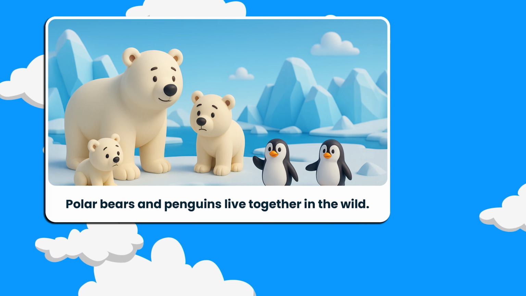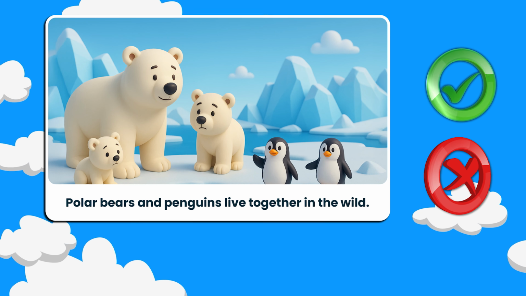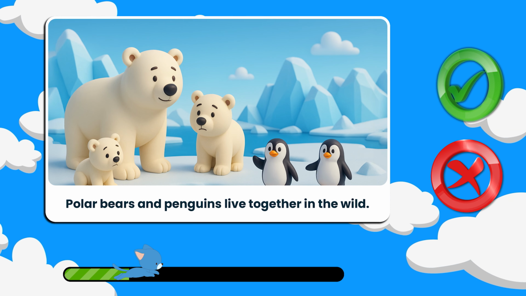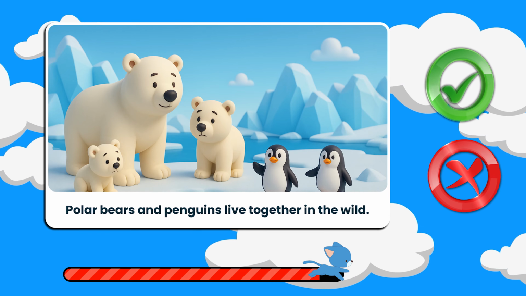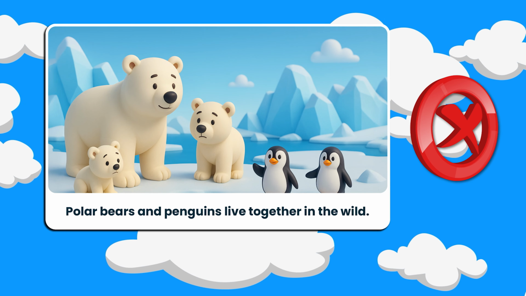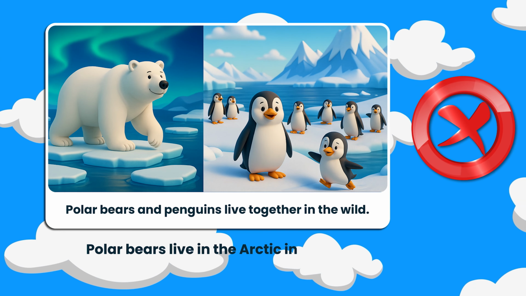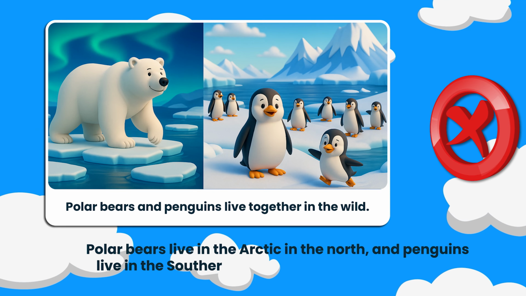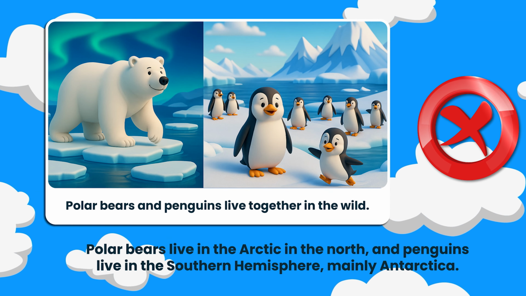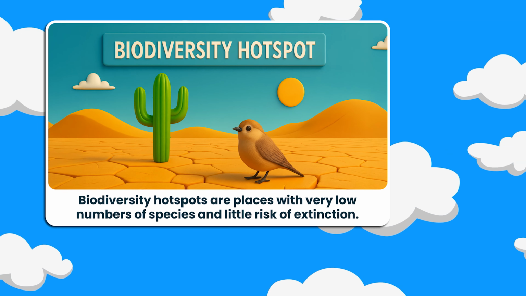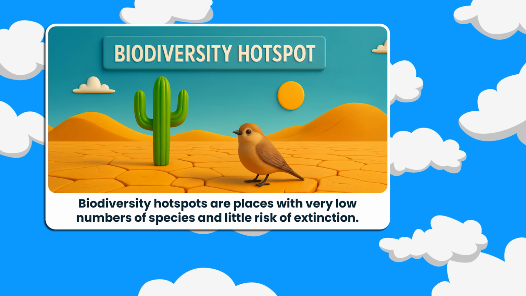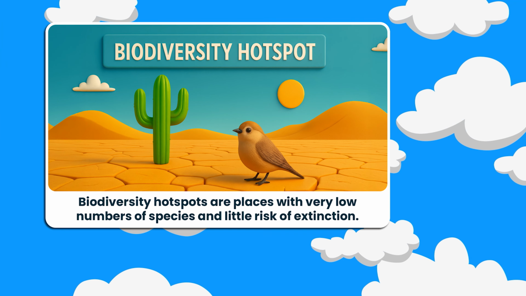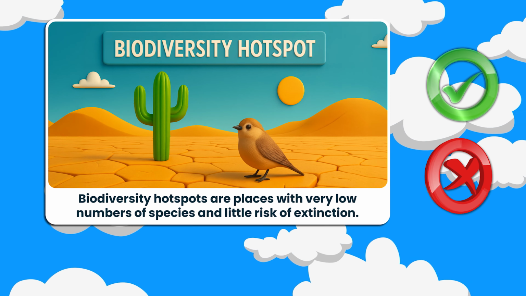True or false? Stand if it's true, sit if it's false. That one's false. Polar bears live in the Arctic in the north, and penguins live in the southern hemisphere, mainly Antarctica. Here's another. Biodiversity hotspots are places with very low numbers of species and little risk of extinction. True or false? Stand for true, sit for false.